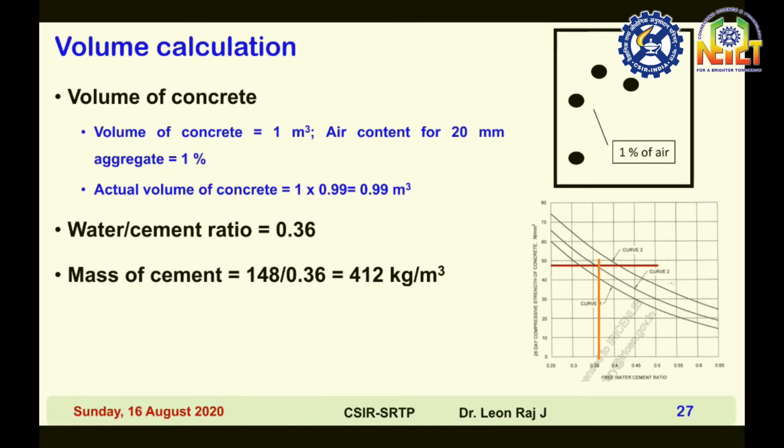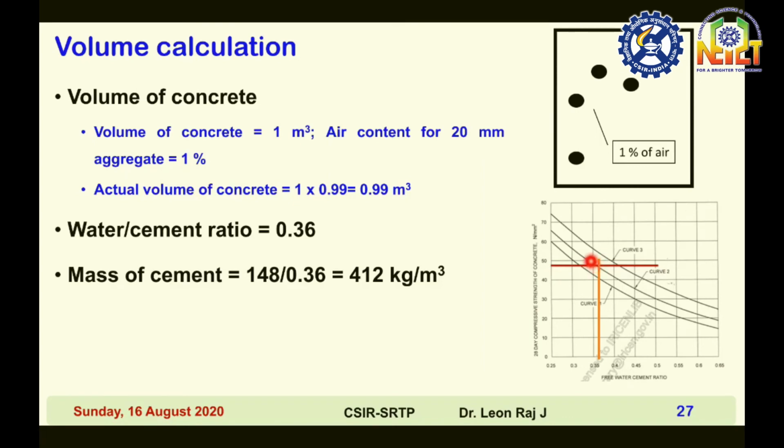Then the water cement ratio, which I explained in the previous slide. A small graph is given here. For M40 grade of concrete, the mean strength is 48 MPa, and the type of cement is PPC, and the grade of cement is not clearly known.